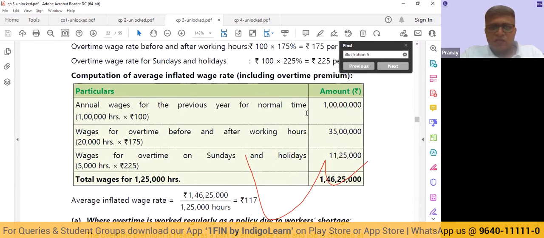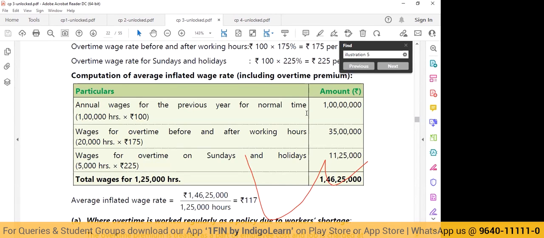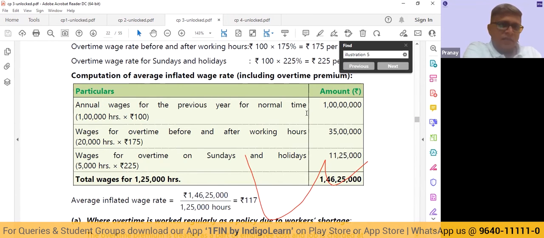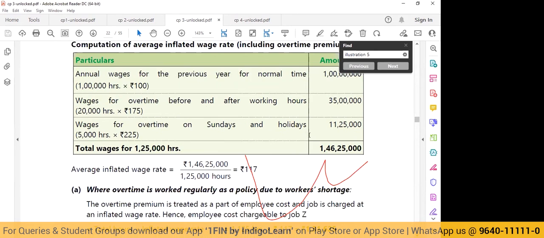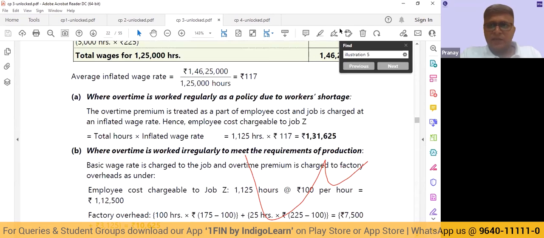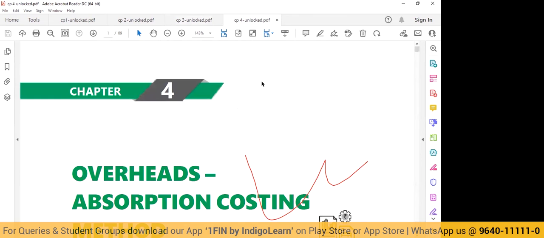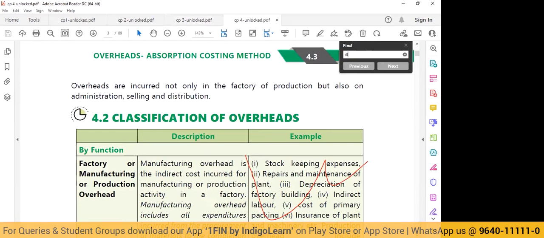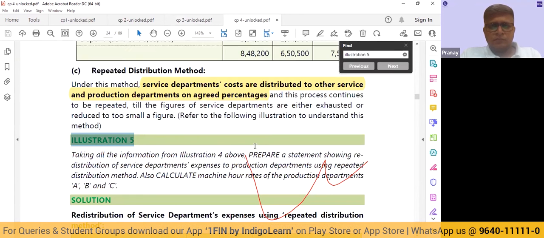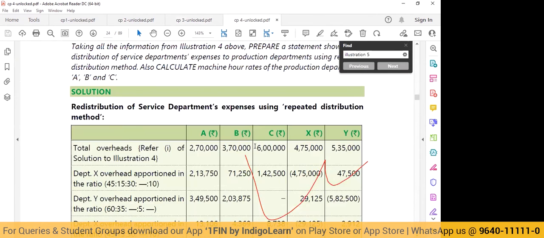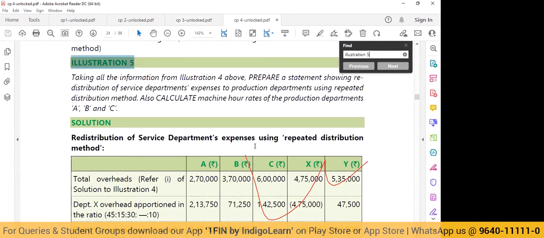So Nisam, was this the only doubt that you had, or did you have a couple of questions? Yes, sir, with respect to this question, this question is done. Is there any other question which you had raised? Yes, sir. I think I have raised overheads, something. Yeah, that is overhead costing also. Sir, can I know why for that machine hourly rate, why we are dividing the total overhead by the machine hours?